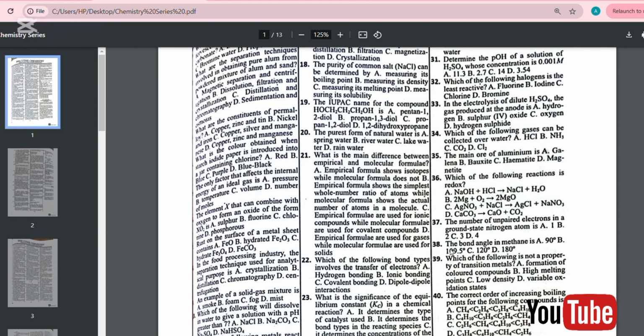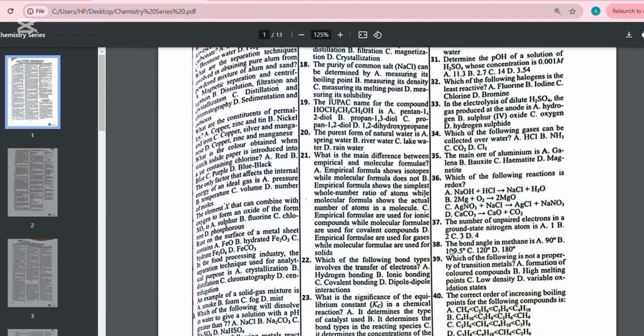So transition metals are known for their variable oxidation state, formation of colored compounds, and high melting point, meaning C is the answer. You can use the elimination method in solving JAMB questions.